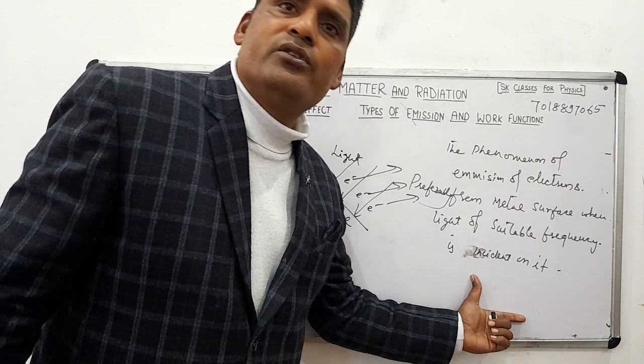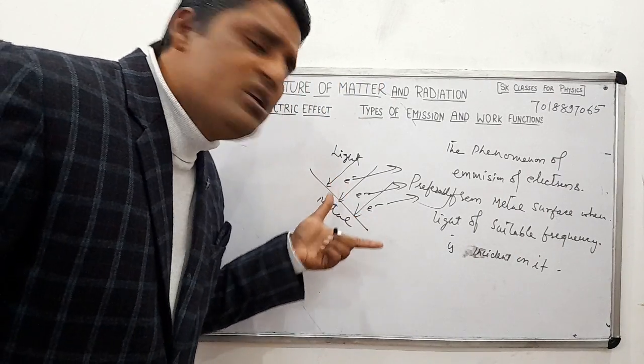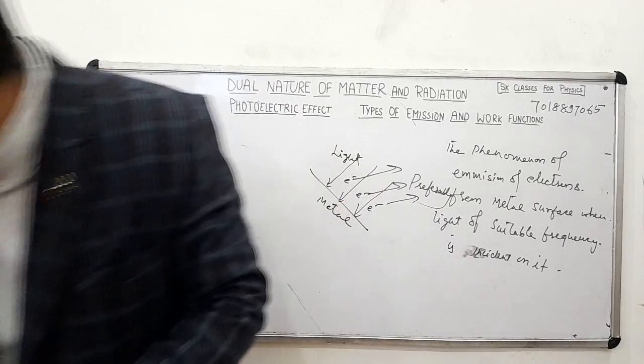What is it called? This is called the photoelectric effect. Hallwachs and Lenard made this observation. As you know, there is the Hertz experiment that you have studied in your